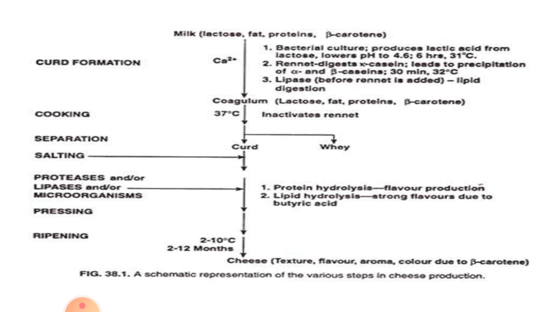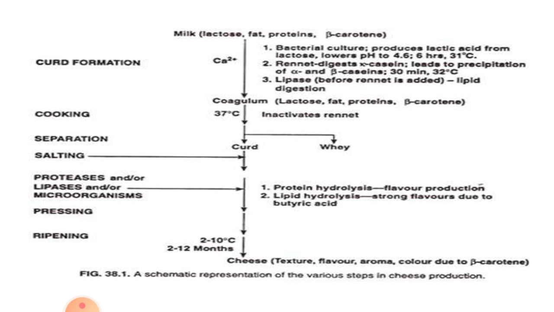Let's see a schematic representation of various types of cheese production. Here we can see milk, which consists of lactose, fat, proteins and beta carotene, is used. And here it is allowed for curd formation, and in this curd formation there are three important factors involved. Bacterial cultures, the starter cultures, produce lactic acid from lactose. It lowers the pH from 6.6 to 4.6 in a period of 6 hours at 31 degrees centigrade.